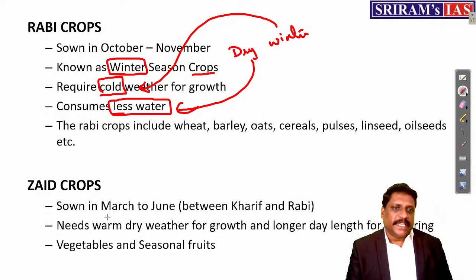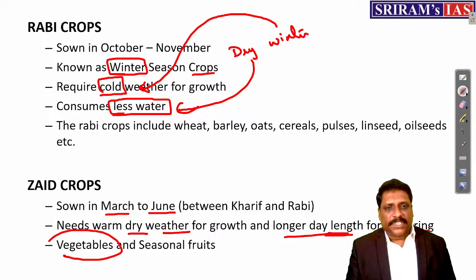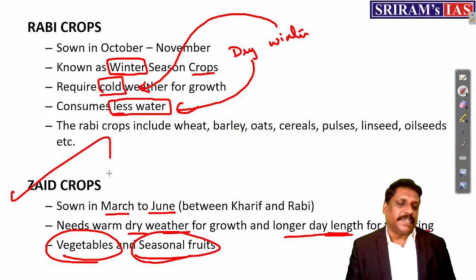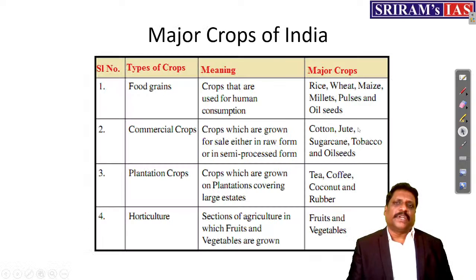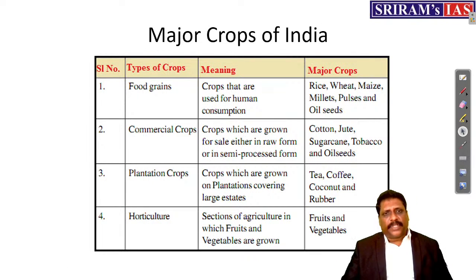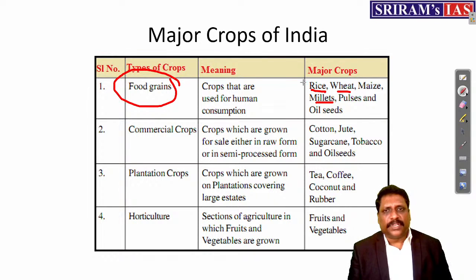Zaid crop, say for example, when exactly it is sown. I have shown you: dry summer as a period. It needs warm, dry weather for growth and longer day length for flowering. Okay. Vegetables and seasonal fruits are the classical example of this Zaid. Having said this, my dear friends, I said only 9 crops are very important for the examination. I'll tell you what exactly the 9 crops are. See, for example, food grains, I have to take only 3: rice, wheat and millets, only 3.